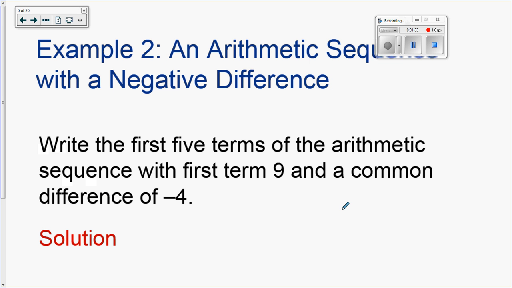Okay, so you have to be able to handle an arithmetic sequence with a negative difference. Write the first 5 terms of the arithmetic sequence where the first term is 9 and the common difference is -4. So the first term is 9, and then it goes down by 4s. So then it would be 5, 1, minus 4, minus 4. So even though they're giving you the first one, when they ask you to list the 5, you're going 1, 2, 3, 4, 5. Those will be the first 5 terms of the arithmetic sequence where the first term is 9.